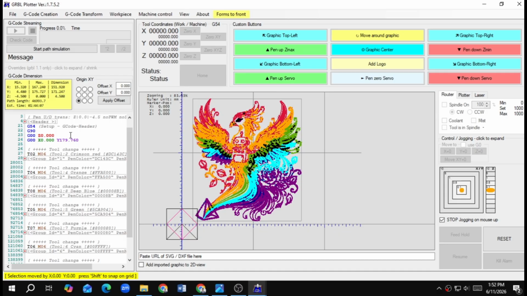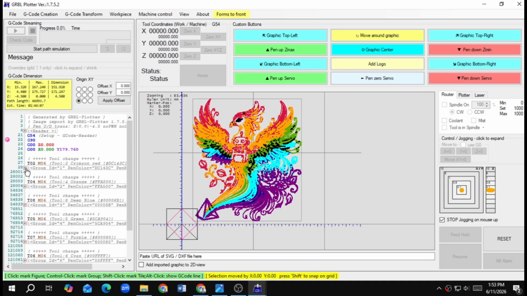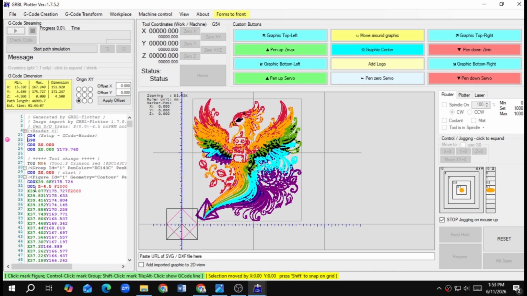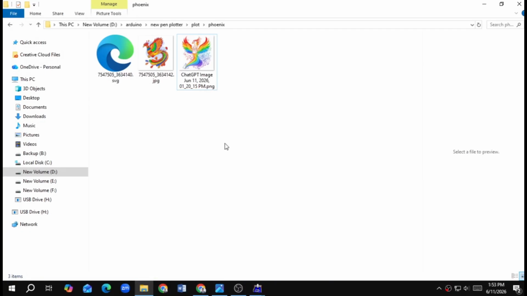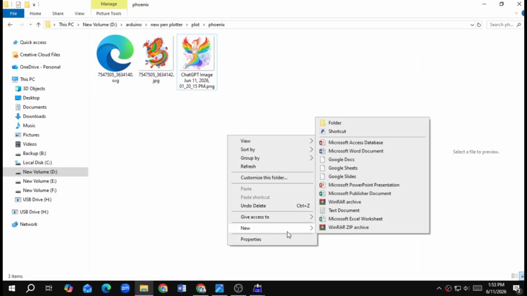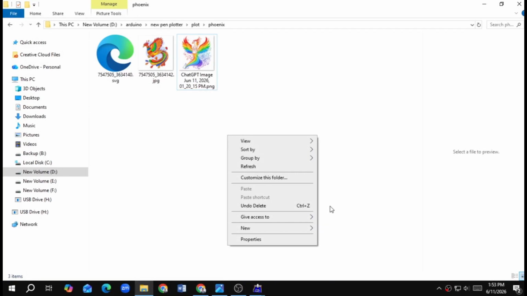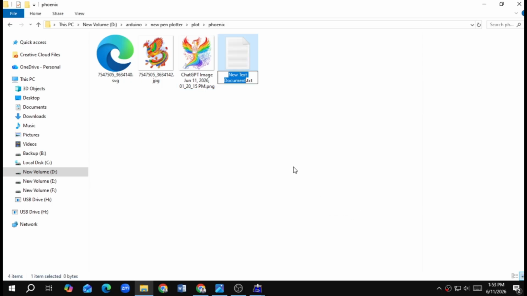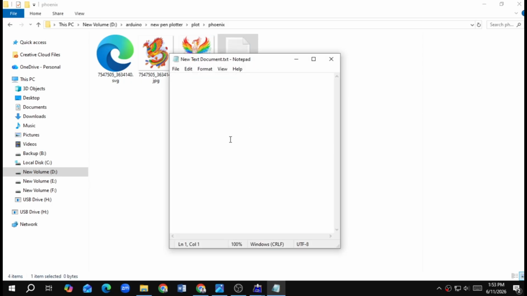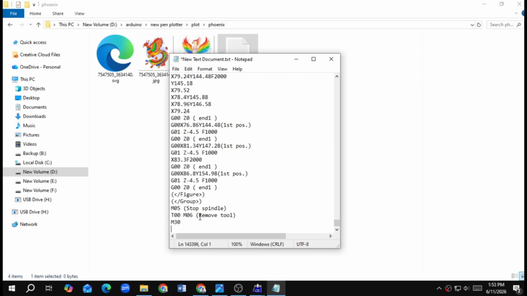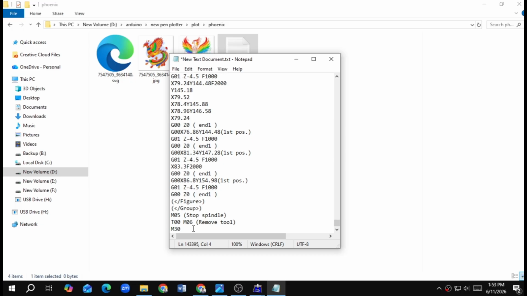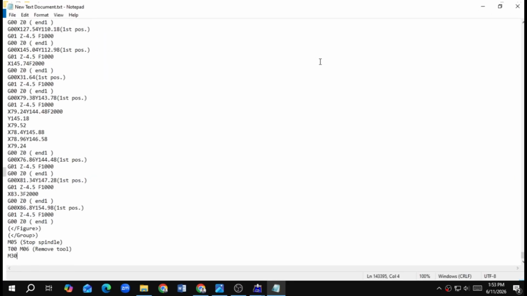Another thing to keep in mind, before starting the streaming, it is a good idea to copy the whole G code and save it into somewhere else. Because if anything goes wrong, if the machine hangs or if the electricity is gone, you can resume the operation from where the operation is stopped if you have a copy.